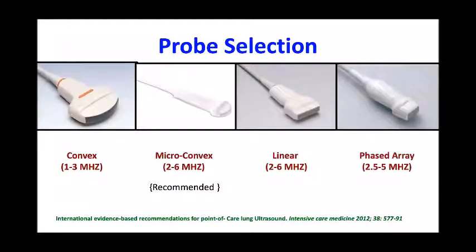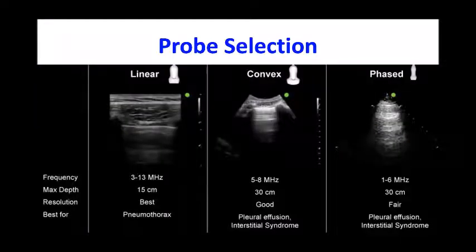A convex probe, a microconvex probe, a linear or phased array probe, everything can be used, but the International Society recommends a microconvex probe, which is not easily available. So most of the time we go with either a linear probe or a curvilinear probe. If you use a linear probe, the superficial structures, the pleural or subpleural pathology, are easy to identify. However, a convex probe is better for interstitial syndromes. In case of COVID, mostly the pathology is around interstitial syndrome or pleural pathology, so both a curvilinear probe and a linear probe can be used. However, a phased array probe can also be used.